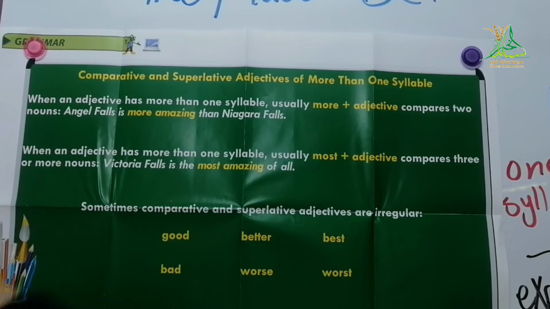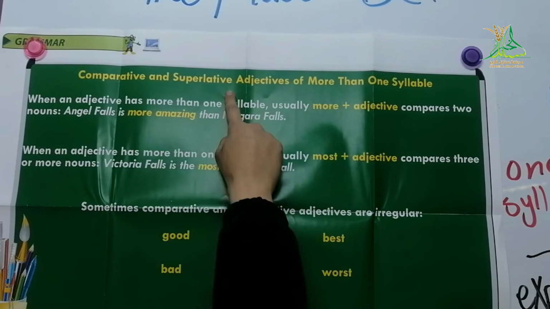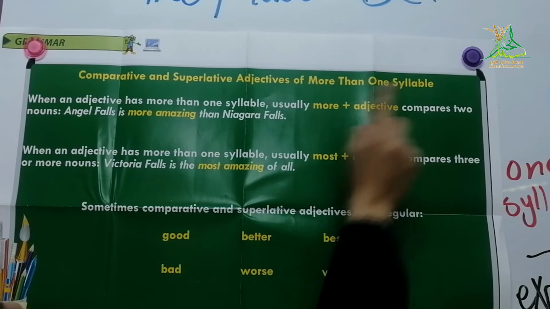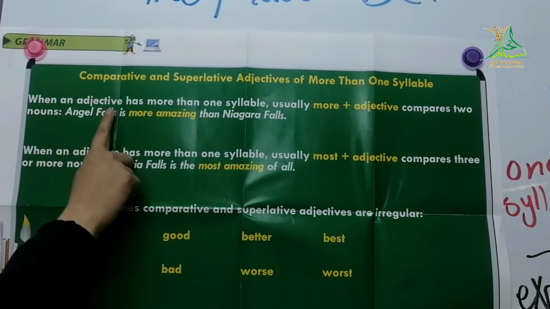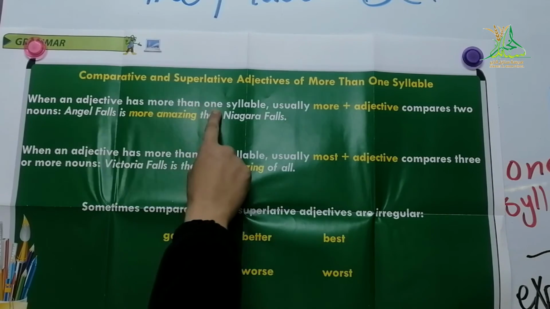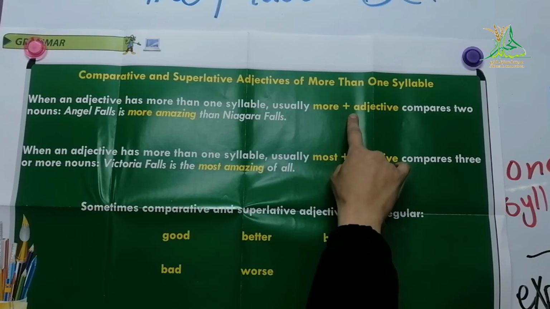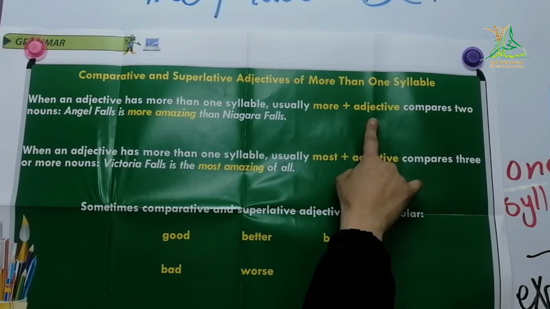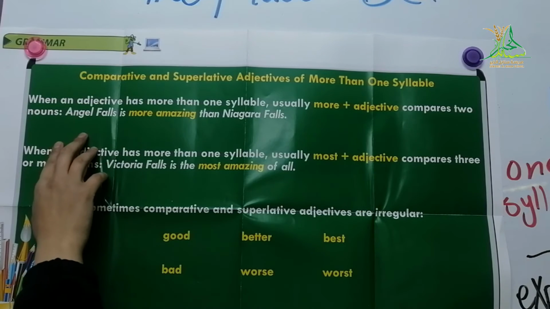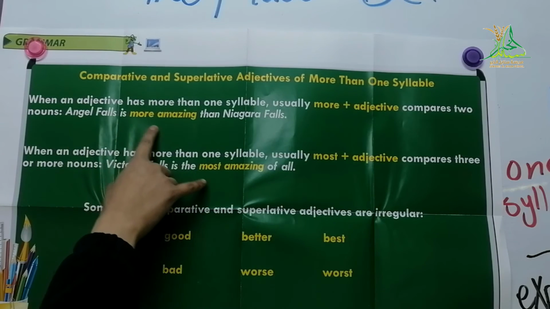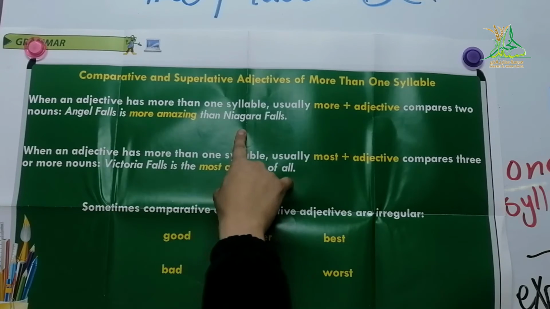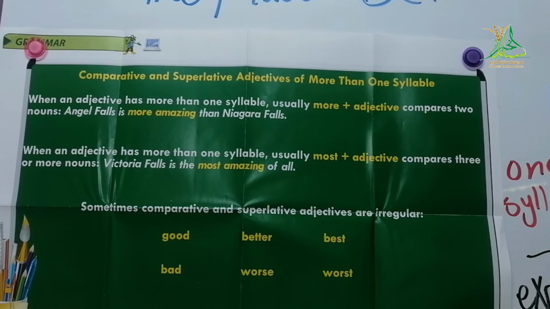Look at the poster: comparative and superlative adjectives of more than one syllable. When an adjective has more than one syllable, usually more plus adjective compares two nouns. Angel Falls is more amazing than Niagara Falls.